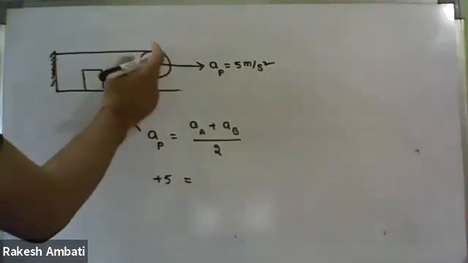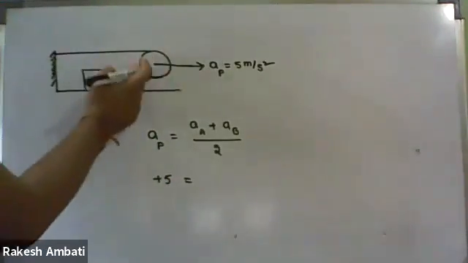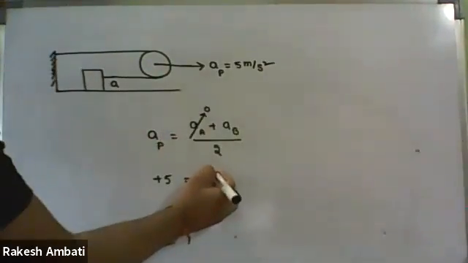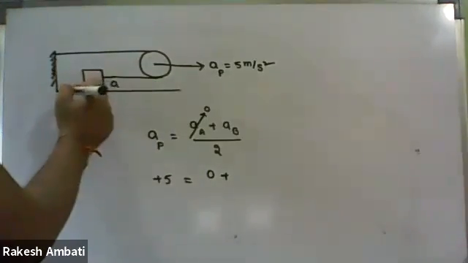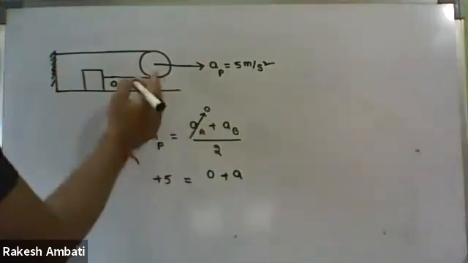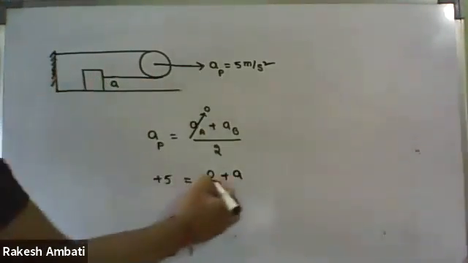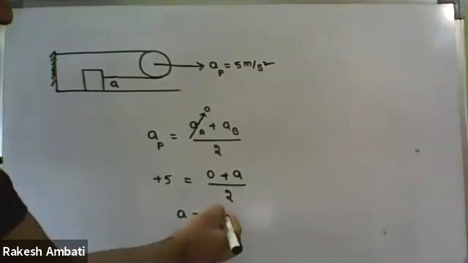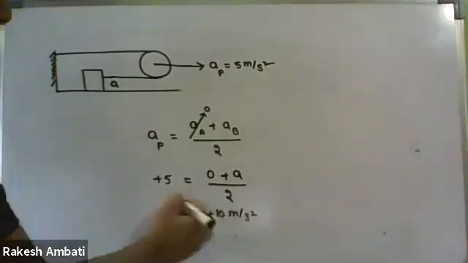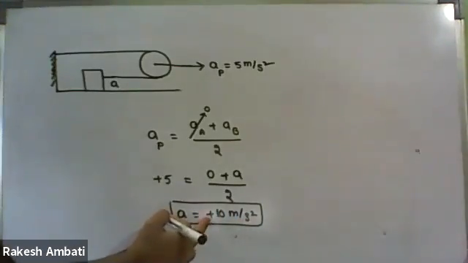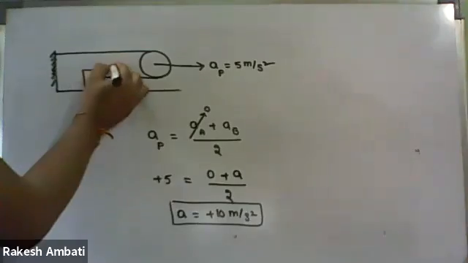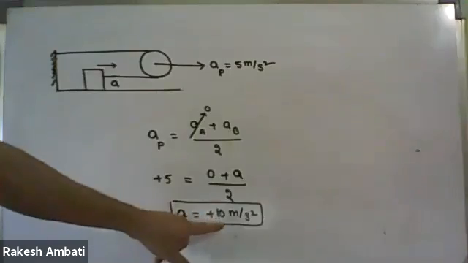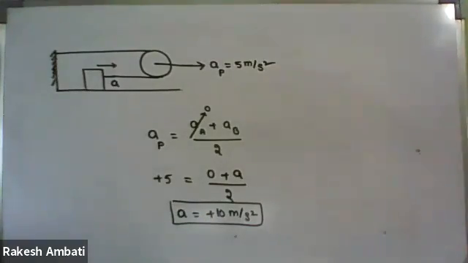But in the case of the pulley, one side arm is fixed. For example, this value is 0. Plus for the second arm, this block's acceleration A upon 2. Therefore, by simplifying, we get A equal to plus 10 meter per second square. And we are getting positive, which means this block will move rightwards with an acceleration of 10 meter per second square.